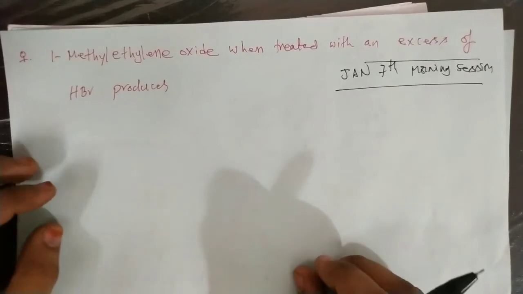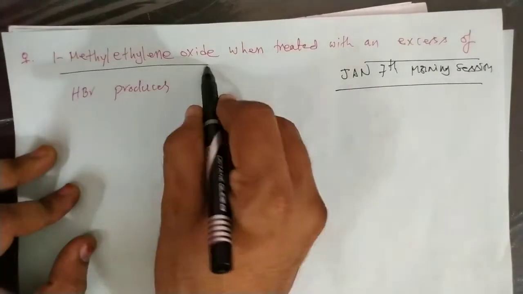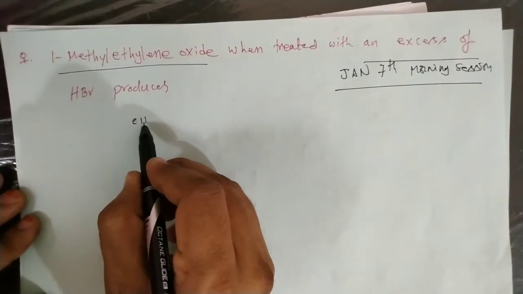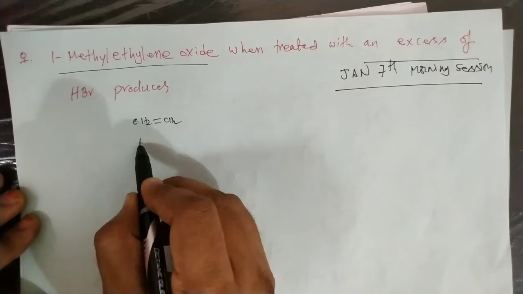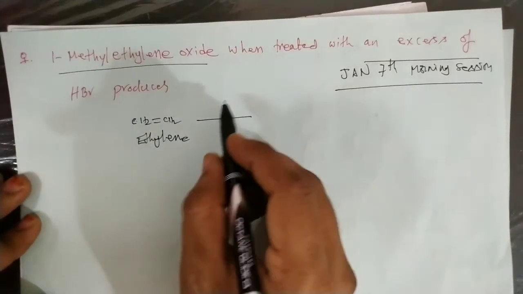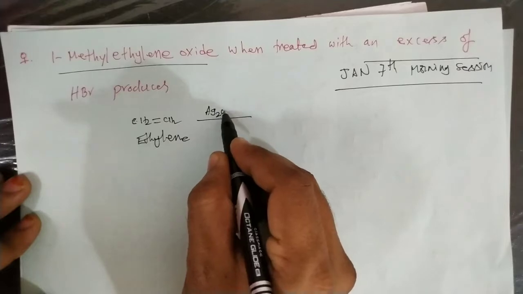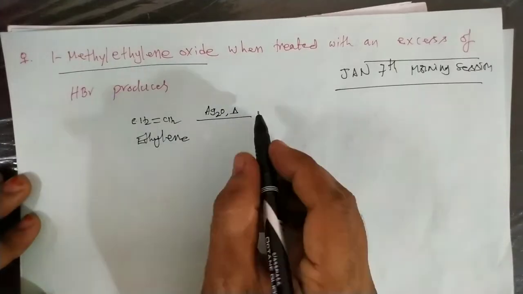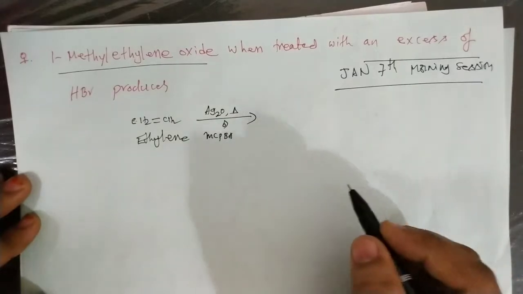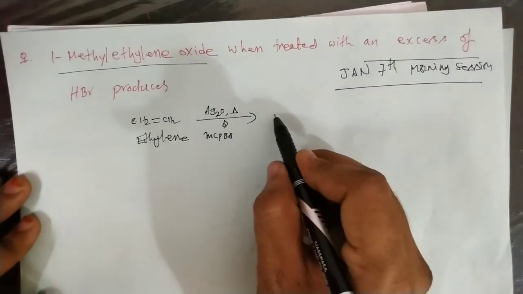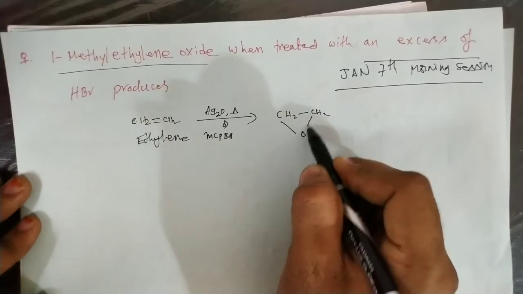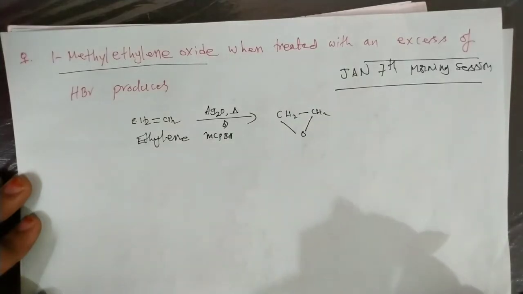So here in this case, 1-methyl ethylene oxide. First of all, what is ethylene oxide? Here in this case is the ethylene molecule. On heating with silver oxide, or on reaction with MCPBA, any peracid, metachloroperbenzoic acid, epoxidation takes place. That means here we get a cyclic ether.